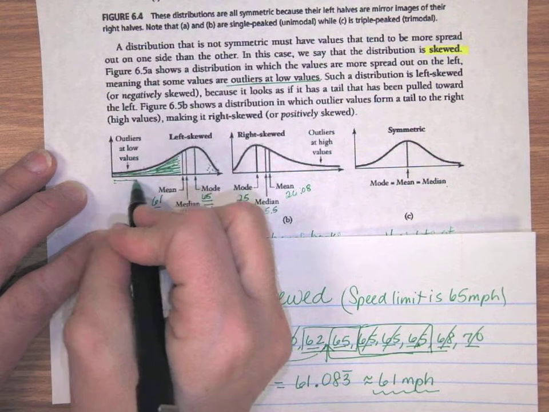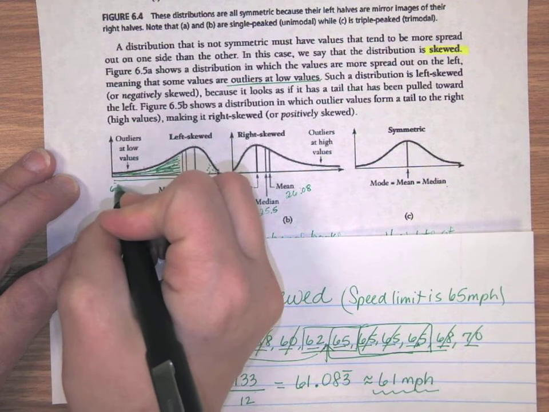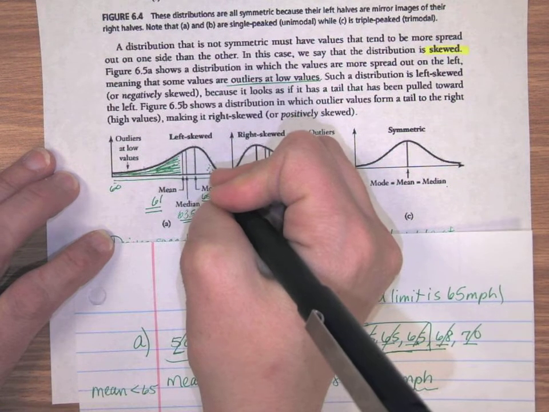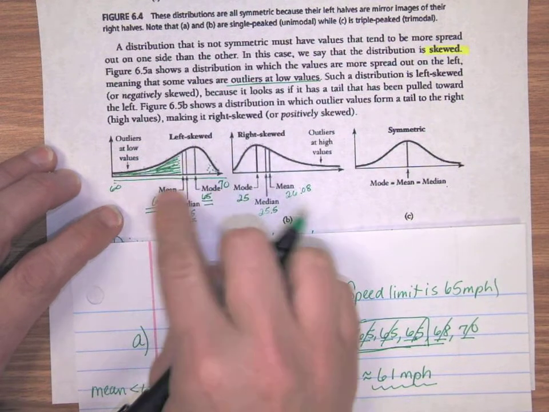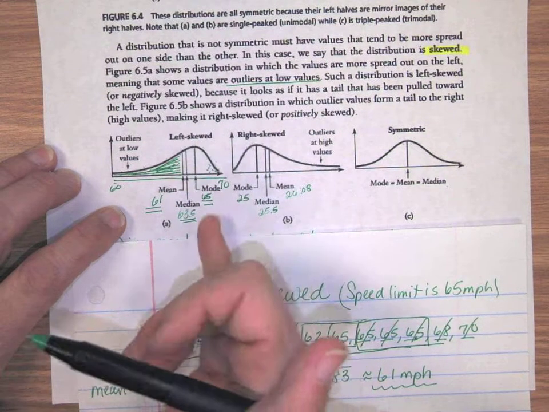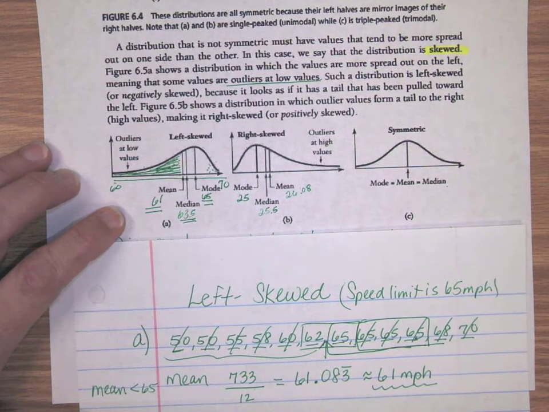If you think of this horizontal axis as their speed, so this down here may represent going around 60, whereas this up here may represent going closer to 70 miles per hour. And so the data is actually going to show the mean and the median to be to the left side of the mode, which is going to skew it left skewed.